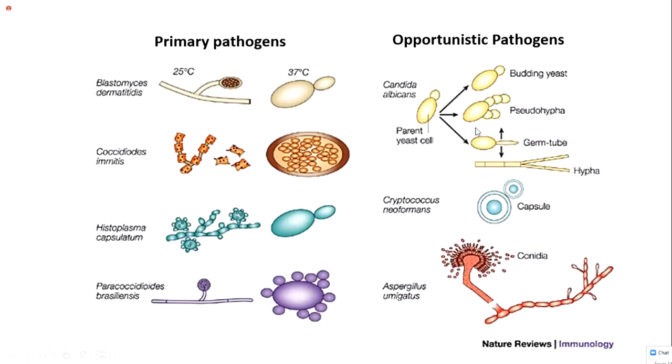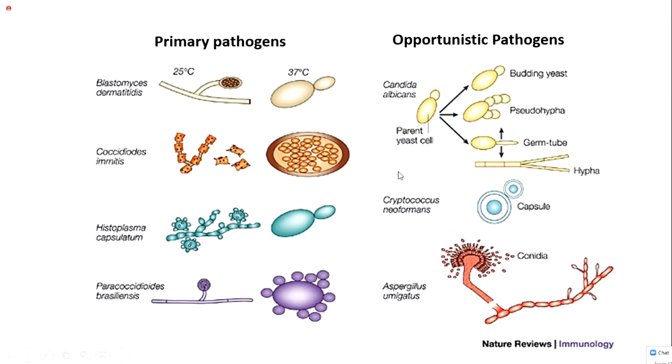And this is a photograph just to help you remember their names easily. This is Blastomyces, this is Coccidioides, Histoplasma, and this is Paracoccidioides. Inside the body they look like this. This is the yeast form of Blastomyces. This is Coccidioides, spherule. This is Histoplasma, yeast form inside the body. This is Paracoccidioides, yeast form inside the body. Outside the body, these are filamentous fungus. So these are dimorphic. But Candida is a yeast. Cryptococcus neoformans is a capsulated yeast. And Aspergillus is a filamentous fungus with septate hyphae.